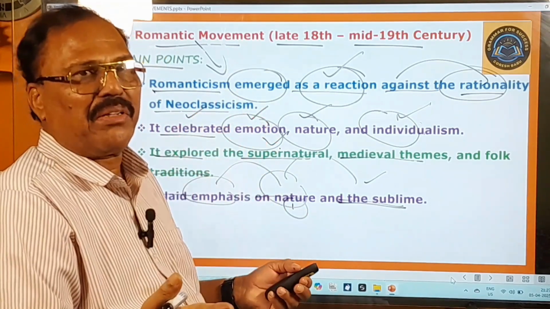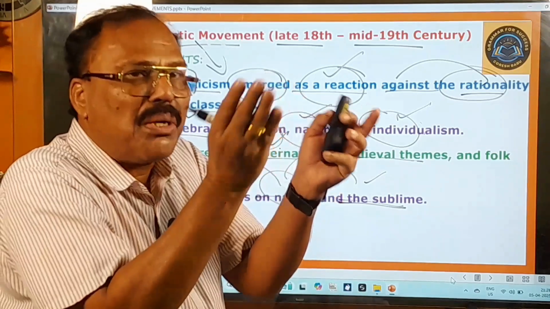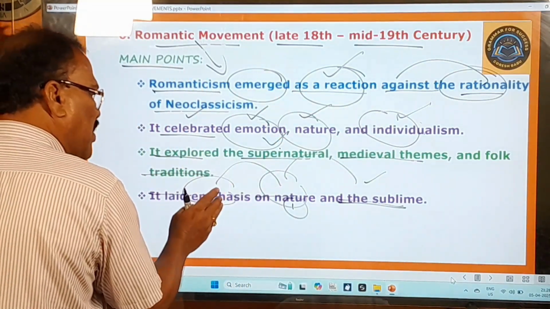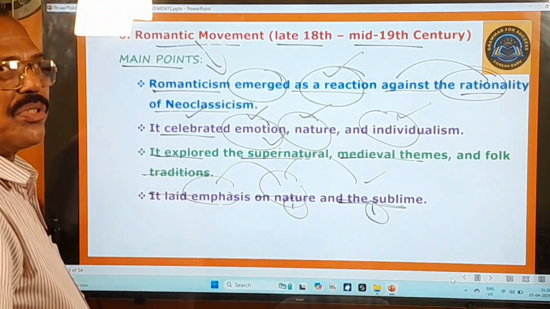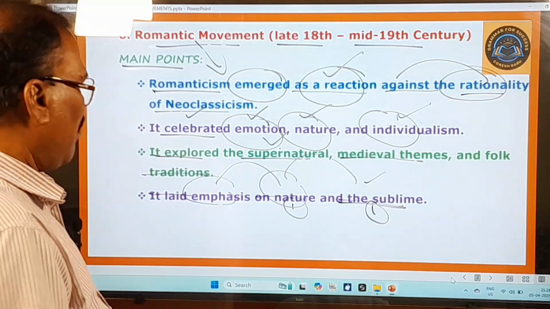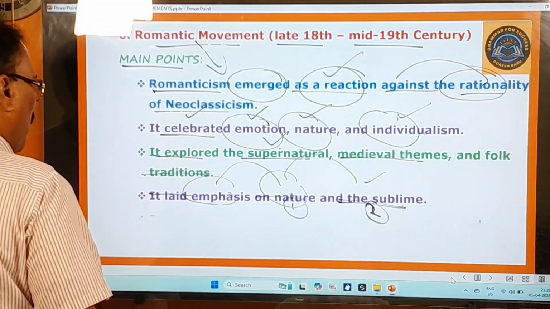Utkrushtamainadi, whatever it may be. That's the Telugu meaning of the sublime: utkrushtamainadi. So the poets of this period gave importance to nature, the first point, and they also gave importance to outstanding spiritual worth, intellectual worth and moral worth. For these two things, they gave top priority. You go to the next important point.